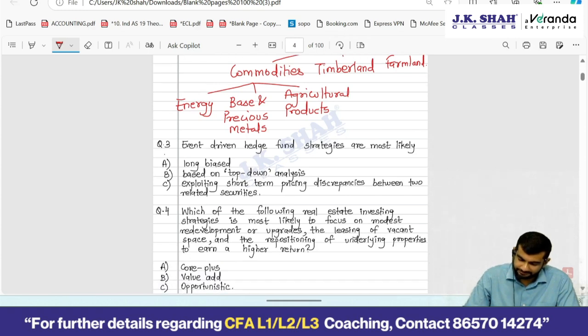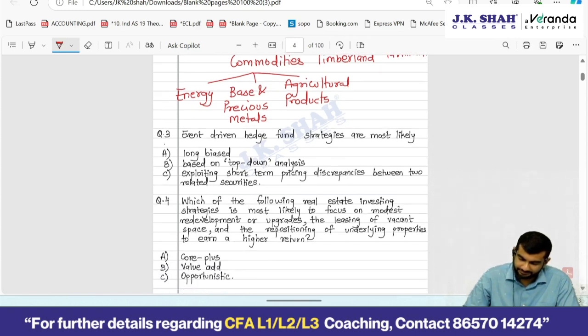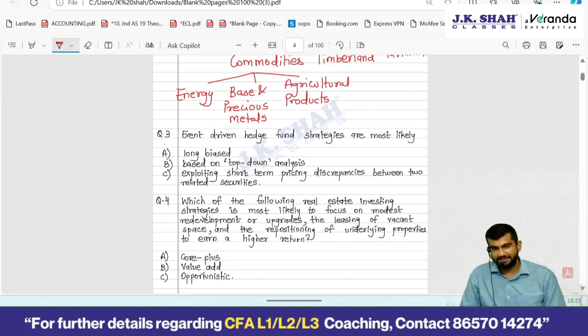Third question. Event driven hedge fund strategies are most likely. First of all, which were the four types? I had given you a mnemonic: MADS, merger arbitrage, activist investing, distressed investing, special situations.